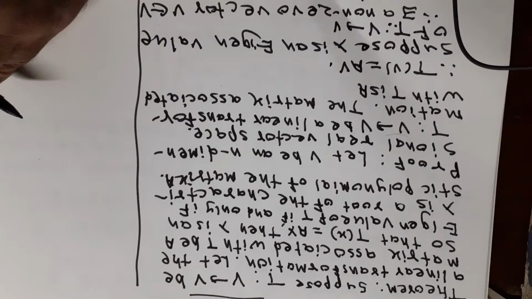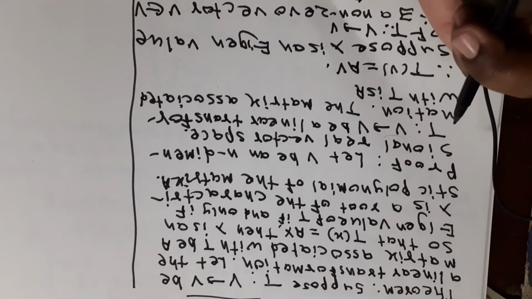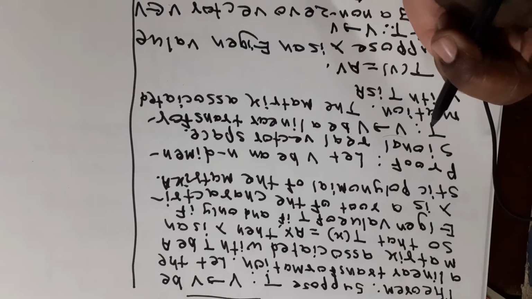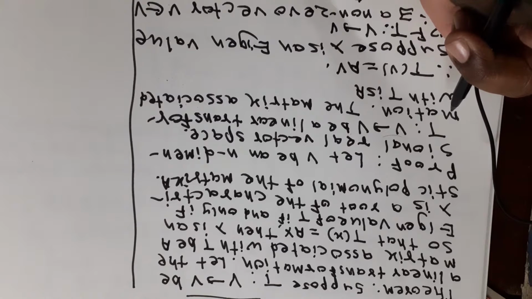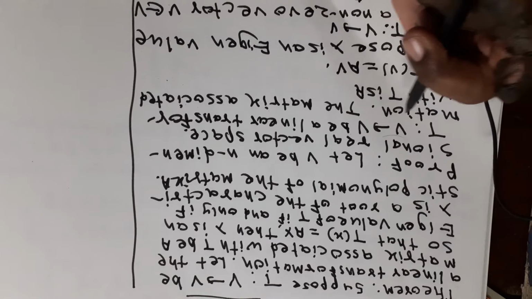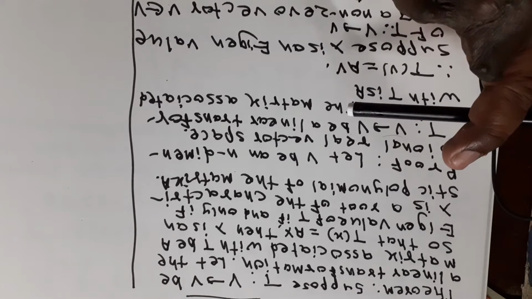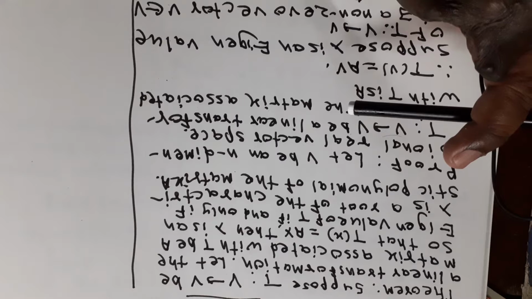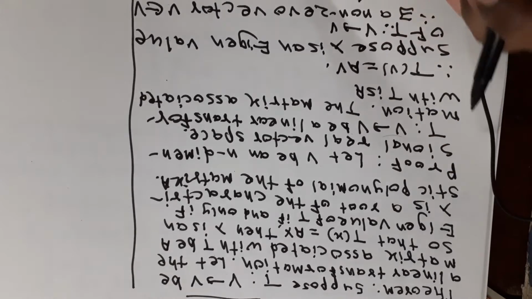Let V be an n-dimensional real vector space. T from V to V is a linear transformation. The matrix associated with T is A. Therefore, T of x is equal to Ax. Suppose lambda is an eigenvalue of T. Therefore, there exists a non-zero vector v belonging to V such that